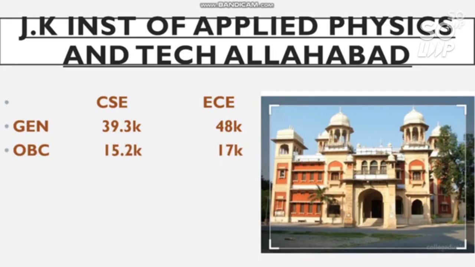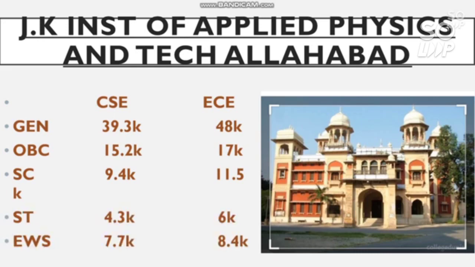I will make this video percentile wise also, so that you can feel comfortable in order to estimate yourself. Don't worry, for now just try to watch my video, percentile versus your category rank, so that you can get an estimation of which type of GFTI you can get with which branch. For SC, 9.4 thousand and 11.5 thousand, for ST 4.3 thousand and 6,000, and for EWS it is 7.7